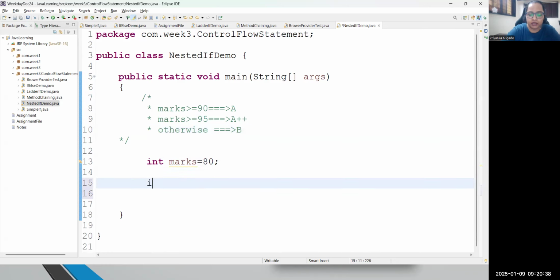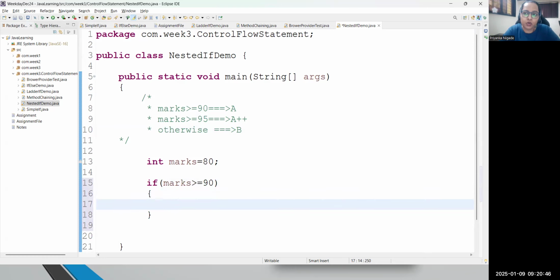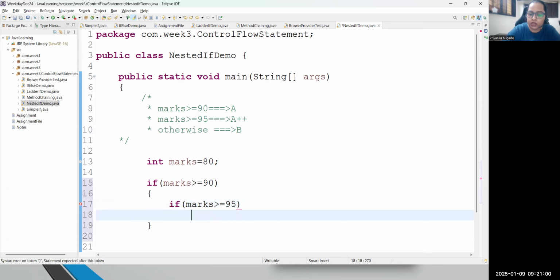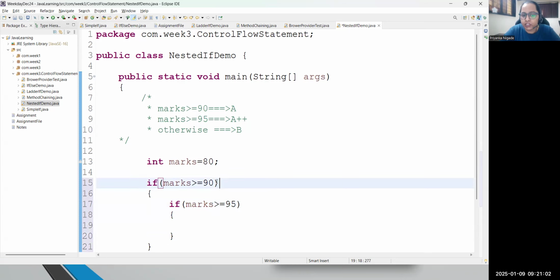Everyone look at the screen. First, I will compare if marks are greater than or equal to 90, right? But if it is greater than or equal to 90, I need to check one more thing. Is it greater than or equal to 95 also? So if marks are greater than 90, I will put one more condition, if marks are greater than or equal to 95 also. Means if the initial condition is true, which is greater than 90, we are testing one more condition.